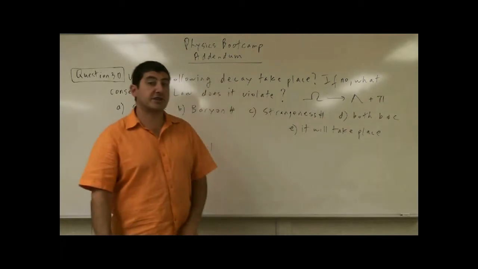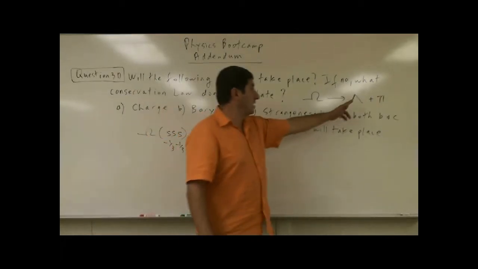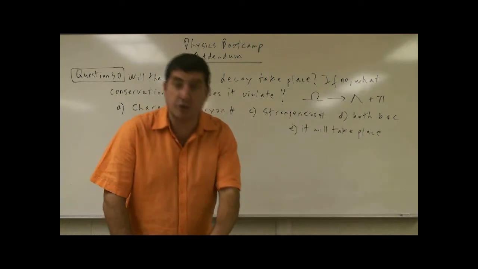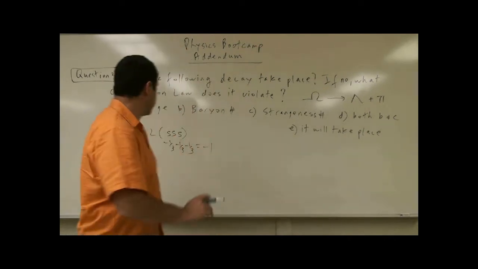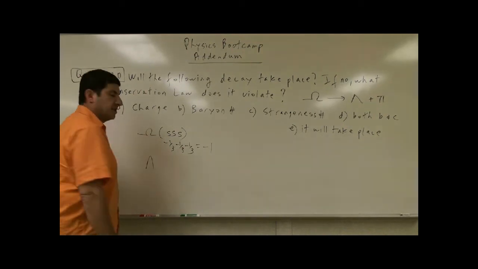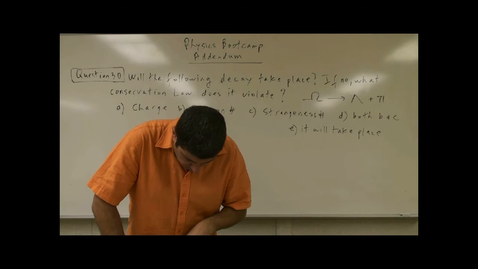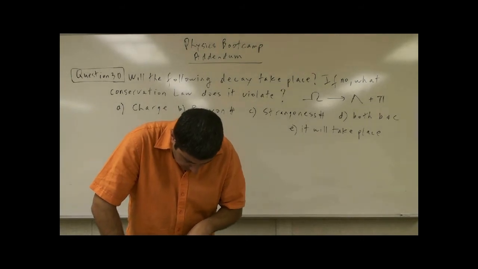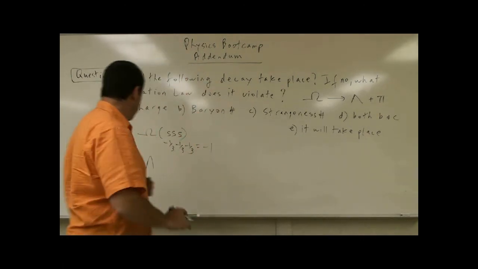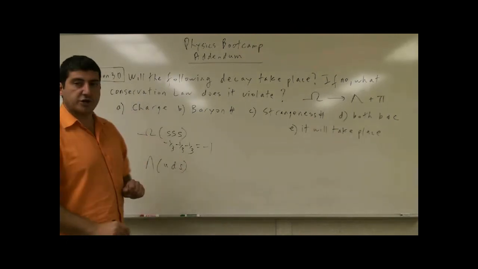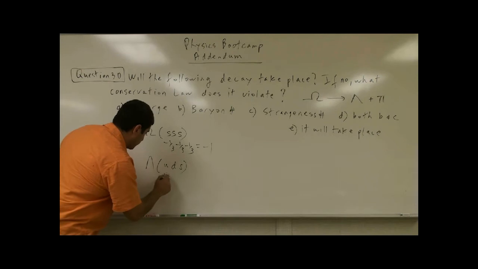Then you look at the quark makeup of the lambda, right? And you actually see that the lambda also only has one option. The lambda is uncharged. And the quark makeup of the lambda is up-down-strange. What's the charge of the up? That's +2/3.